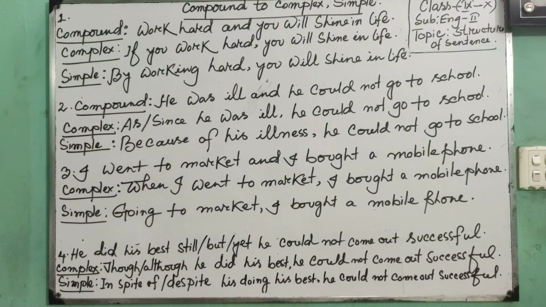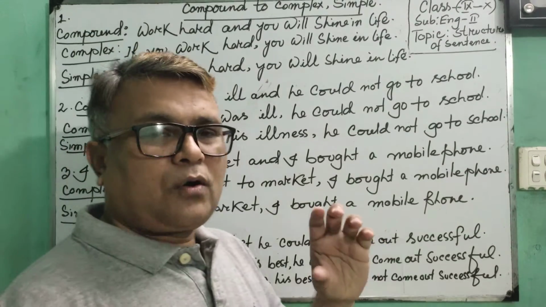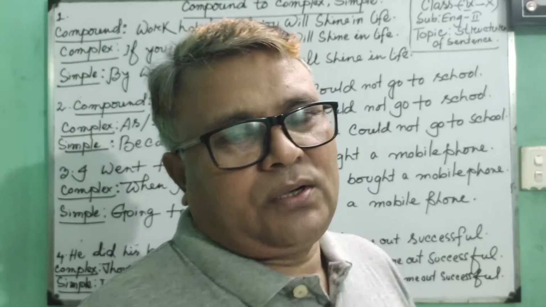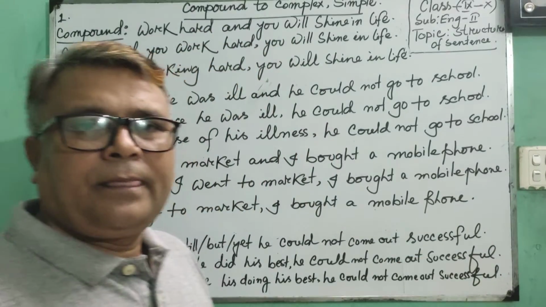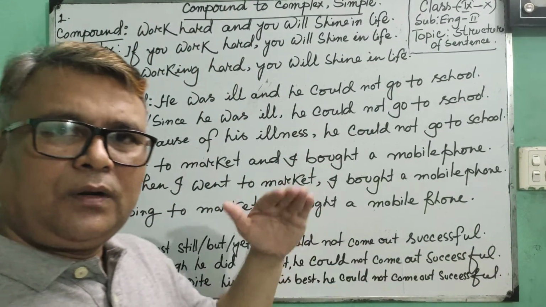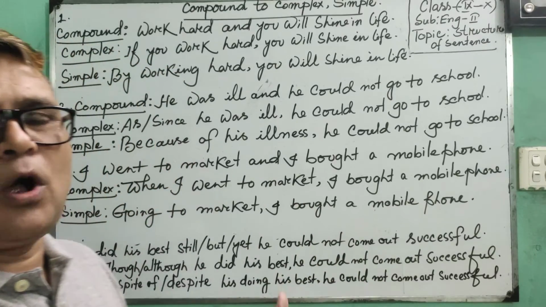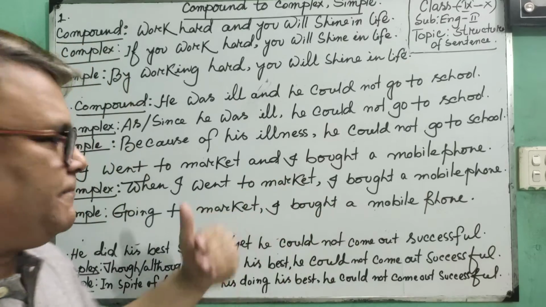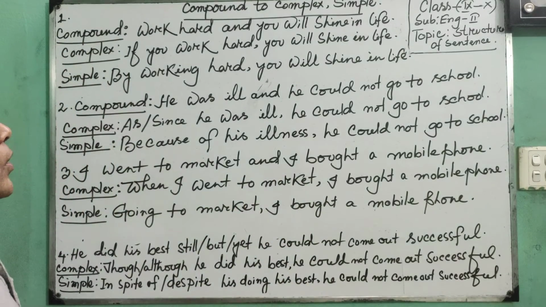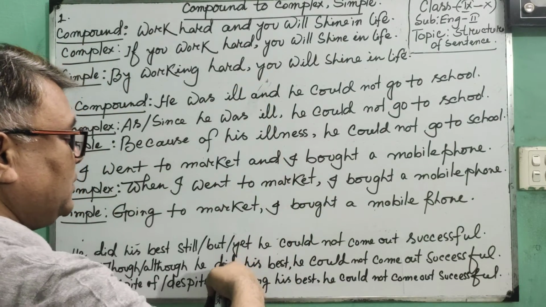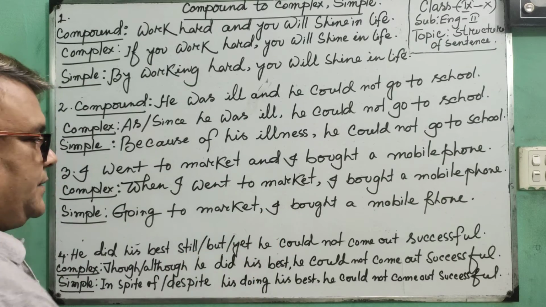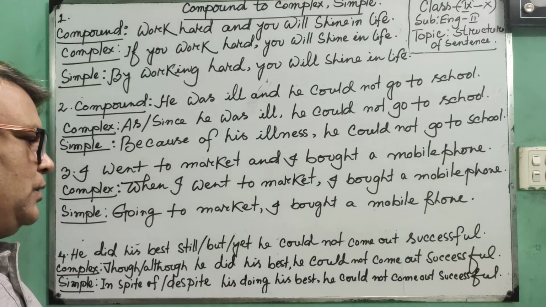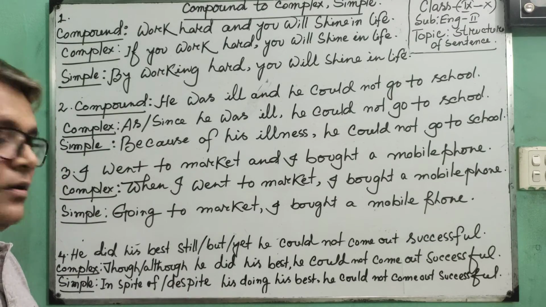My dear learners, we know that a compound sentence is connected with and, but, or. We have already learned how to transform compound to complex and simple with and, still, but, yet, but it has also another role, which is connected with or.